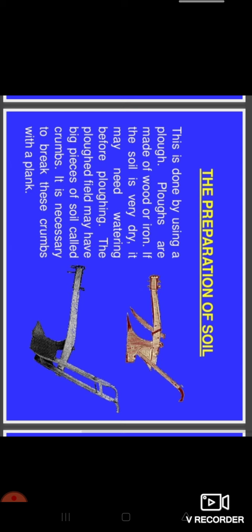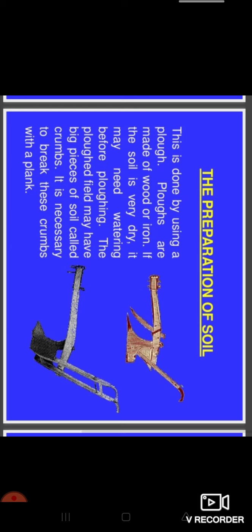If the soil is very dry, it may need watering before ploughing, because it is very difficult to plough dry soil. First of all we water the soil so that it becomes a little softened and is easy to plough.